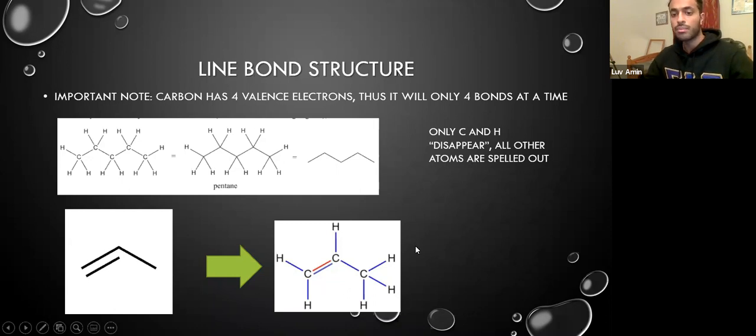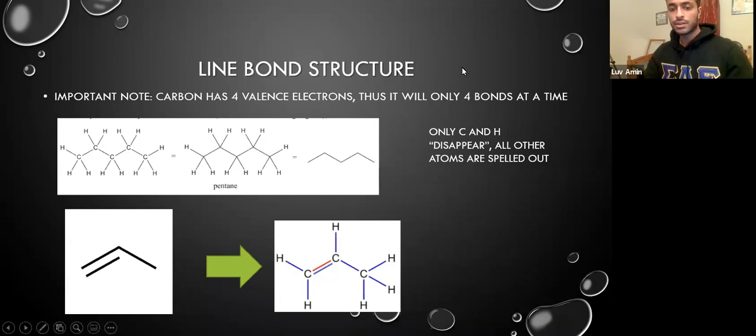A big thing to remember is that only carbons and hydrogens disappear. So all other atoms have to be spelled out. If your compound has bromine or oxygen on it, you have to write Br or O. You can't assume that they're there.